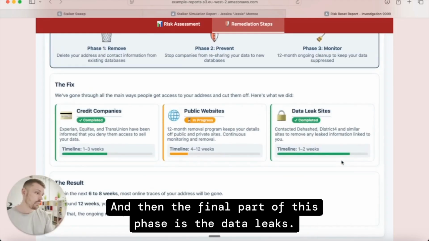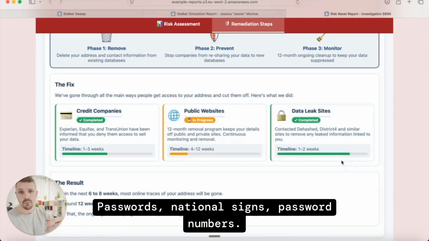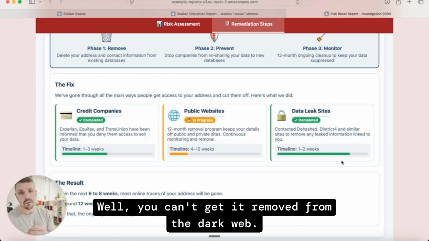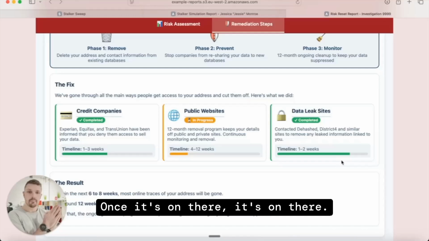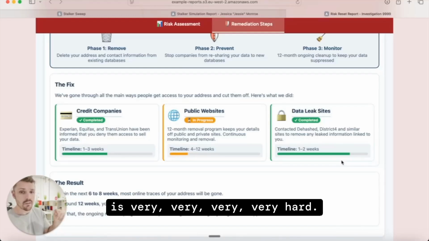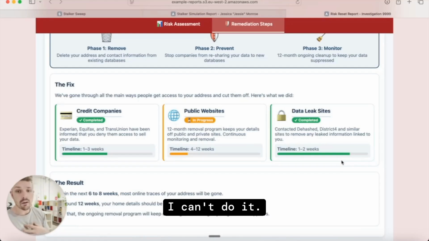And then the final part of this phase is the data leaks. Passwords, national insurance, passport numbers. How do we get that removed from the dark web? Well, you can't get it removed from the dark web. Once it's on there, it's on there. But physically going onto the dark web and finding this information is very, very hard. I can't do it. It's almost impossible.